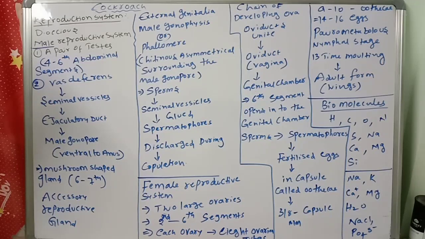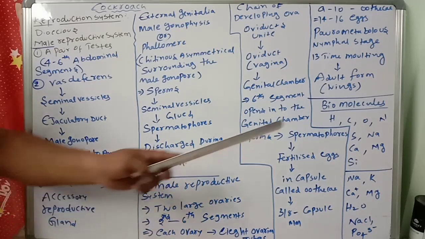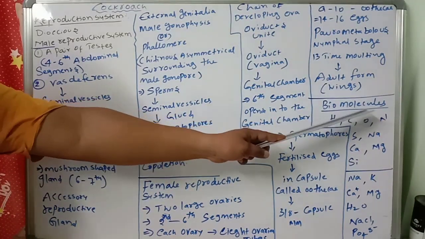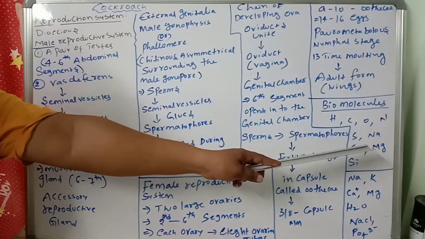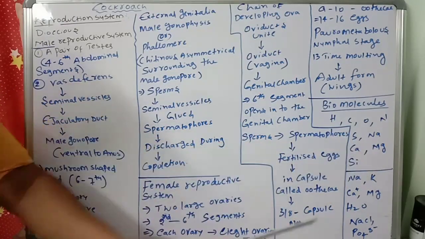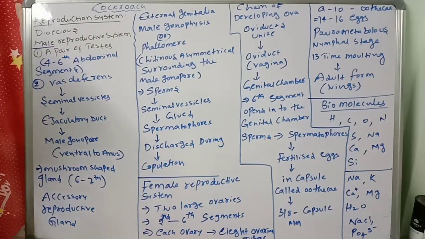If you see the earth's crust, you will see hydrogen, calcium, oxygen, nitrogen, sulfur, sodium, magnesium, silicon. The same components are in the human body and the earth's crust, but the percentage by weight is a little different. That is clearly given in the textbook.